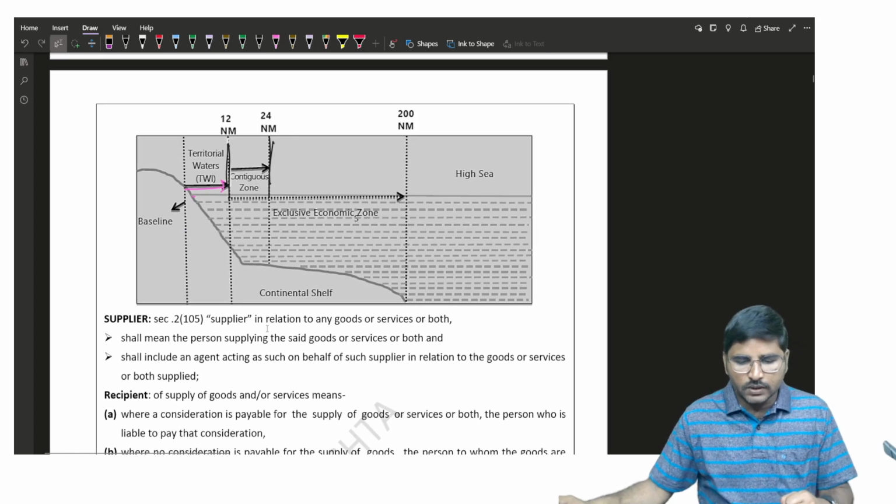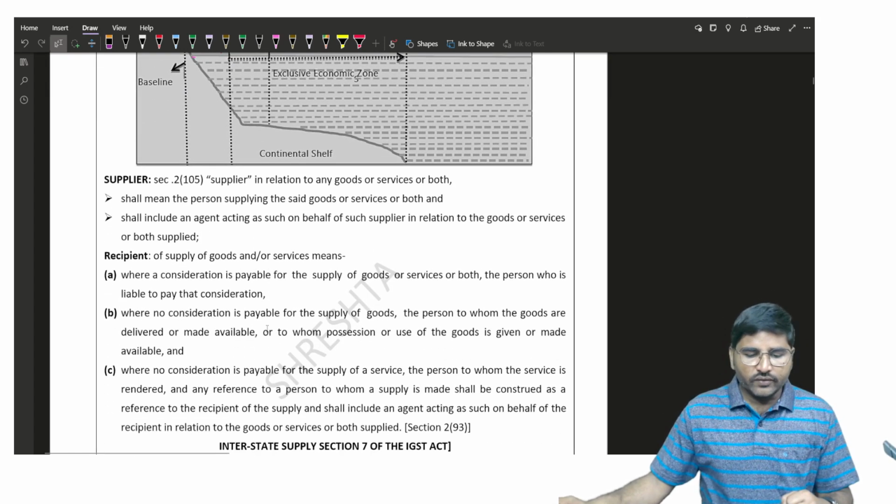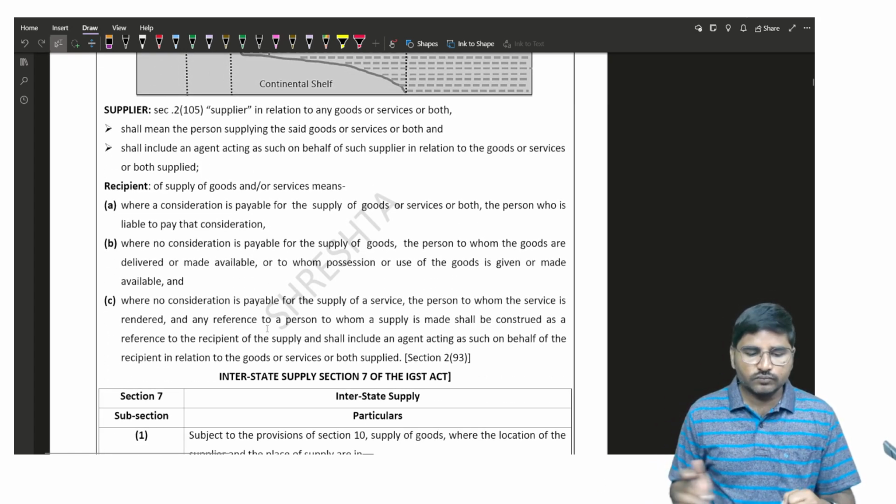Is it clear? And the next one, the definition of the supplier. The supplier.